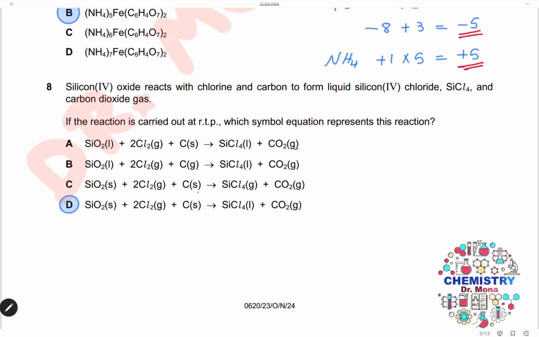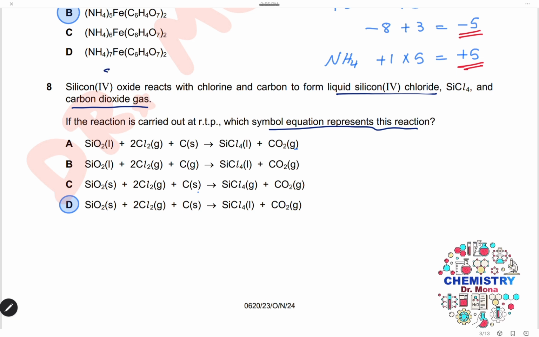Question 8. Silicon 4 oxide reacts with chlorine and carbon to form liquid silicon 4 chloride and carbon dioxide gas. In the reaction carried out at room temperature and pressure, write the simple equation that represents this reaction.